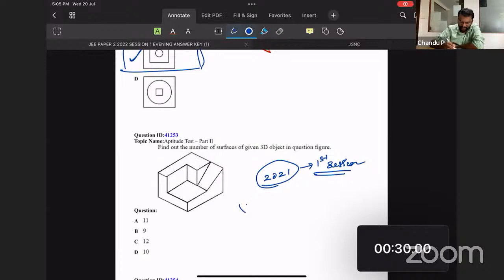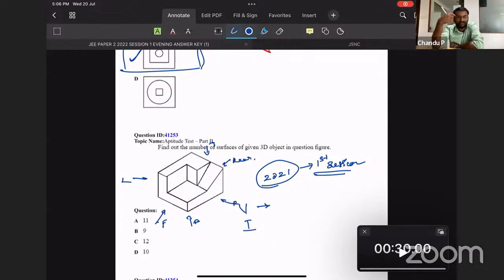So we are using the VI method. The VI method is like this: visible and invisible. In this figure, you can see some surfaces as visible. This is a solid object and it is visible from 6 directions: from top, bottom, this you can call left, then it is right. Similarly, if you call this front, then this is rear. In the similar way, you can find 6 surfaces.